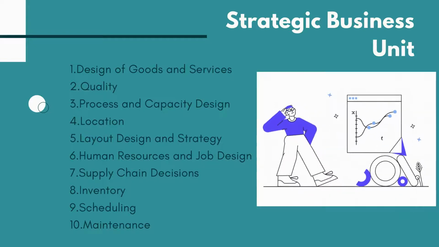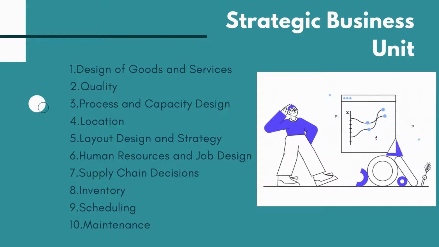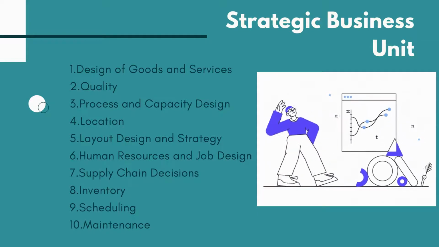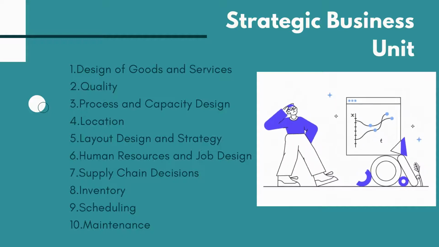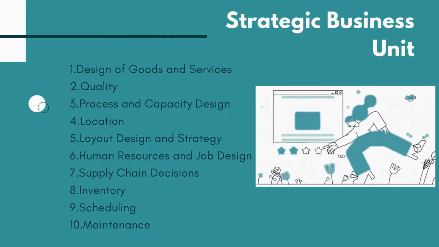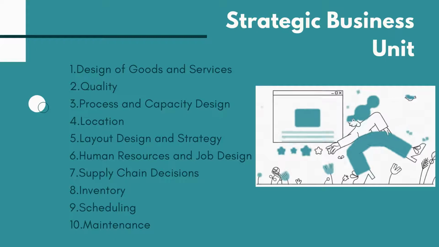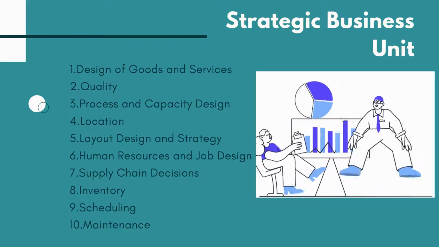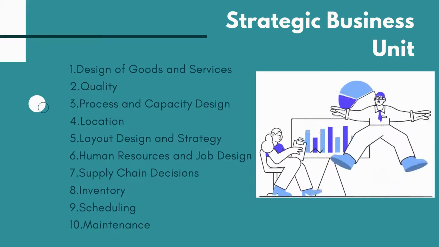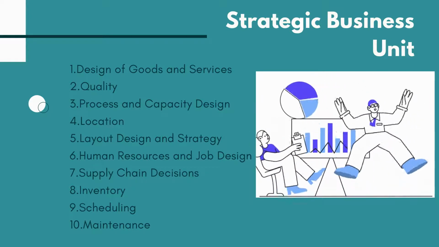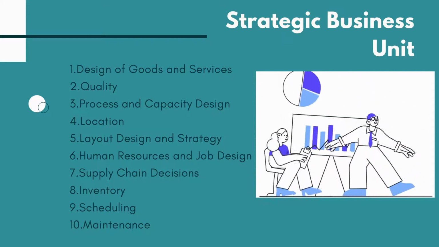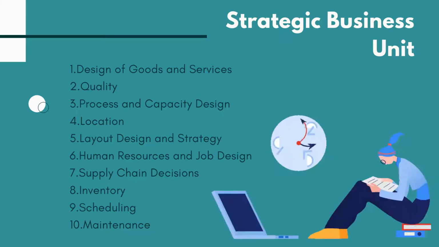5. Layout design and strategy. Consider the placement of work centers, movement of goods, people, and information. How materials are delivered and used. 6. Human resources and job design. Decisions regarding training for employees, how to motivate employees to achieve operational success. 7. Supply chain decisions. Decisions in terms of where suppliers are located, and the level of supplier collaboration are major considerations that impact cost and delivery speed.